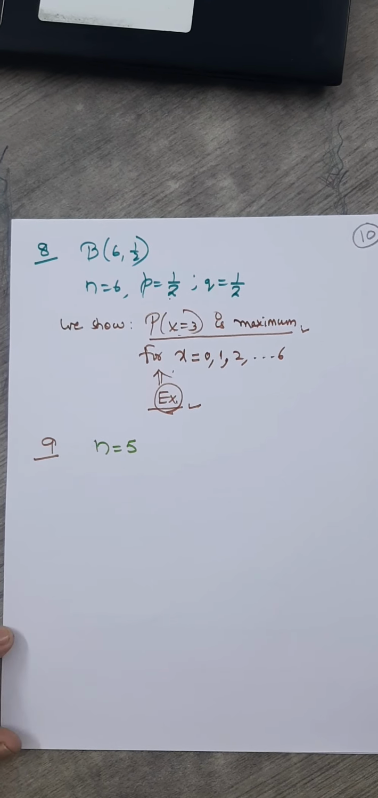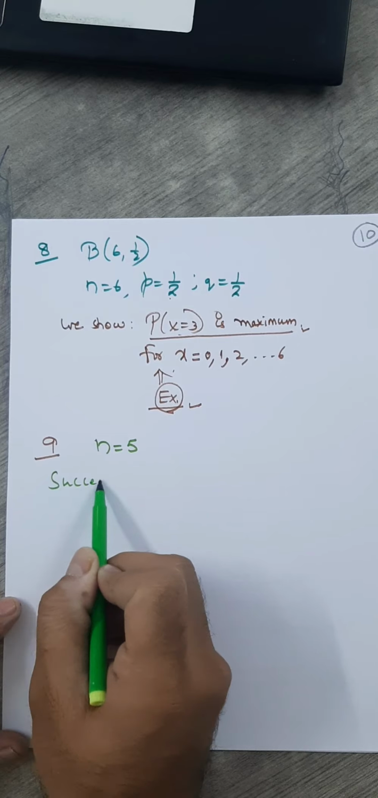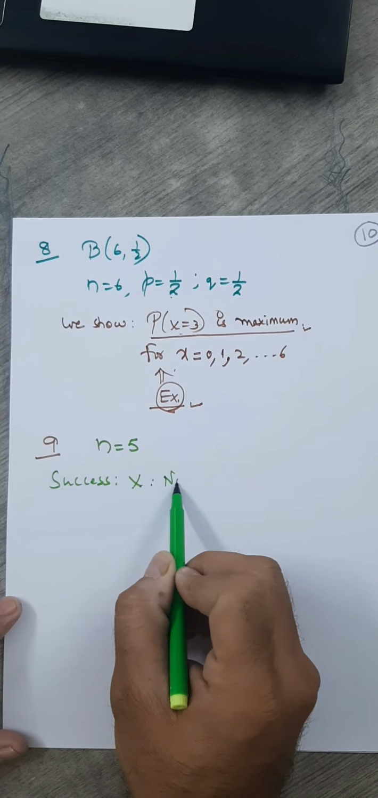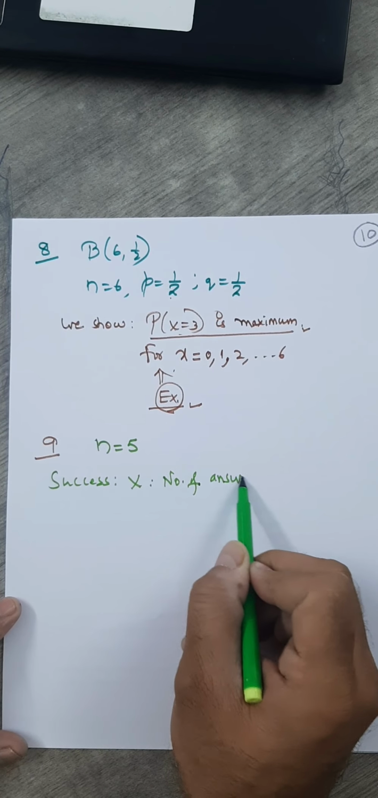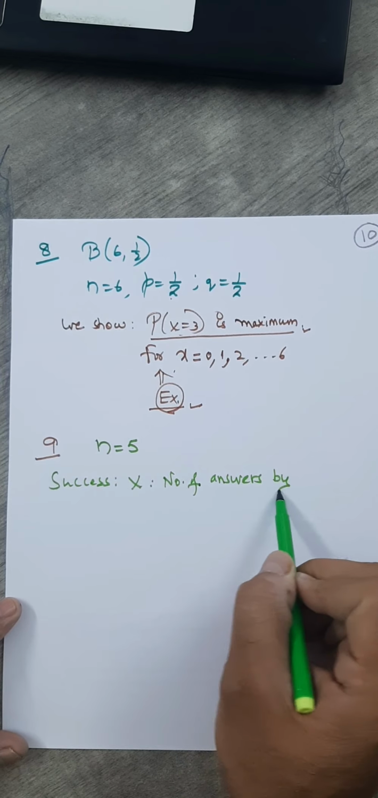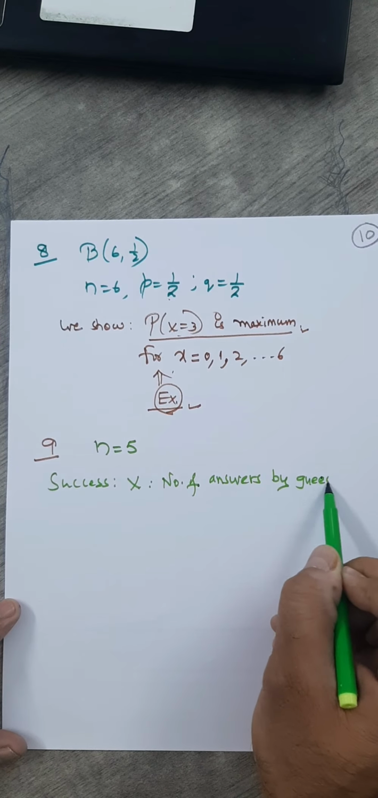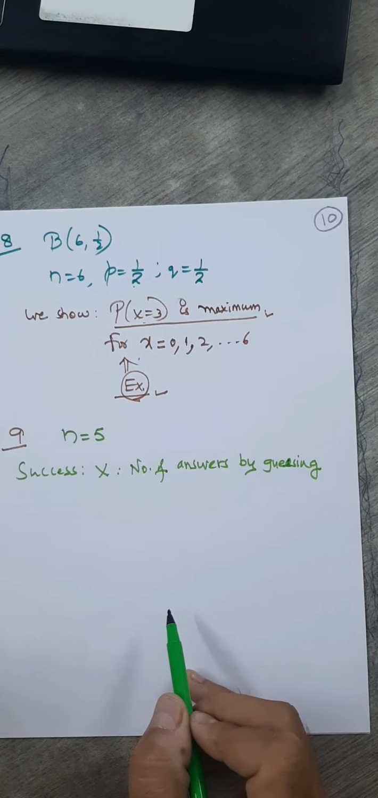So what is the definition of success here? That is based on the question. So success X, what does it represent? Number of correct answers by just guessing, because that is what you are asked for, probability of correct answers by guessing.